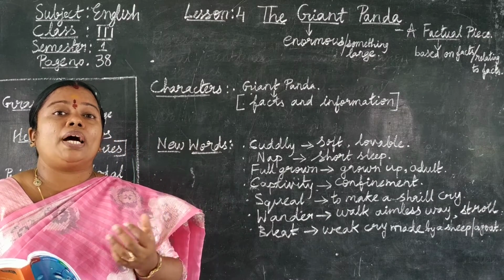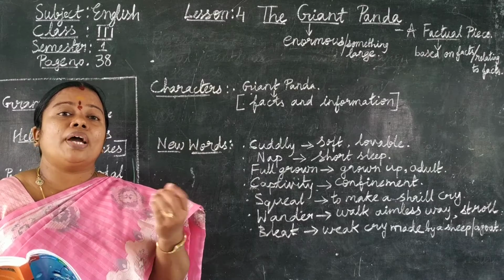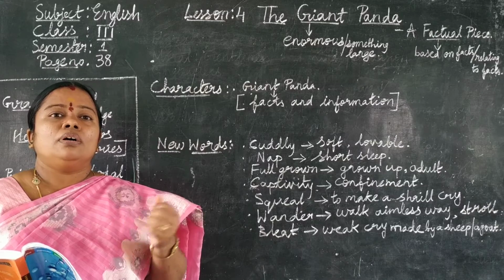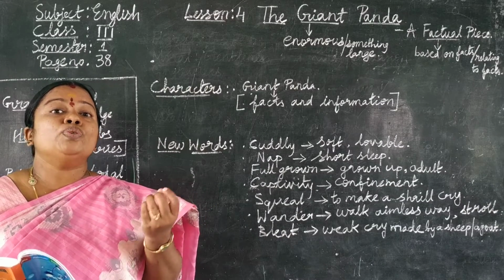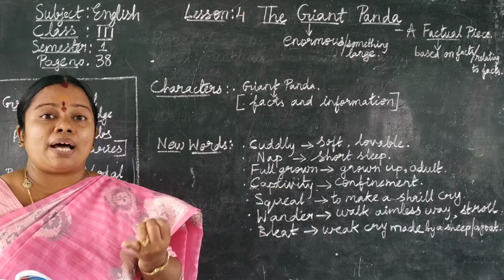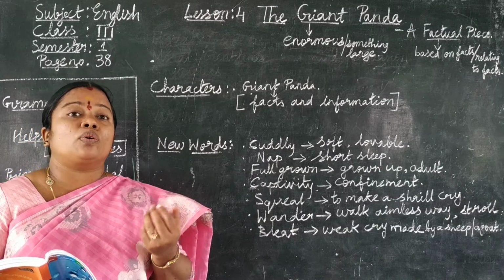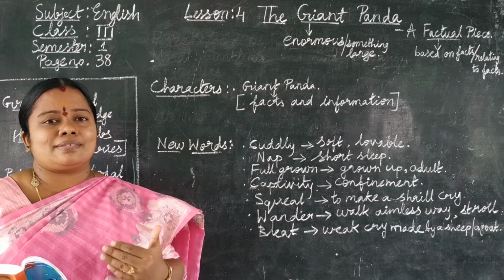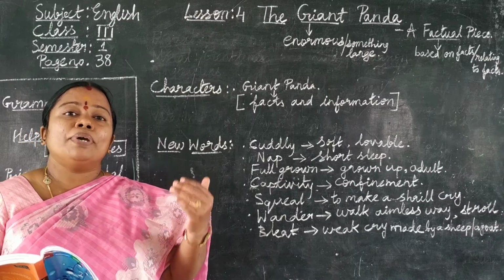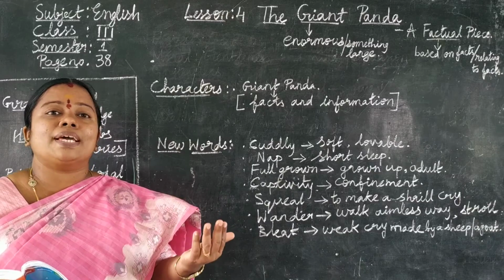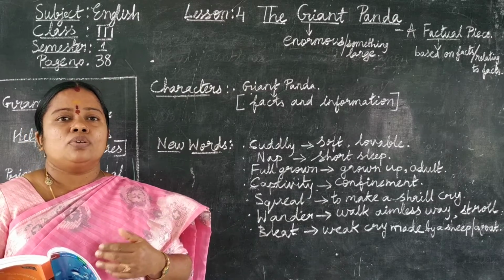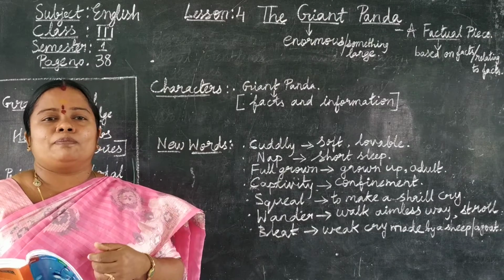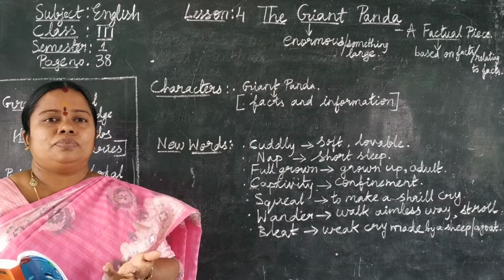So, we have to plant more and more trees and we have to control pollution. We have to reduce the usage of plastic and some electronic items, so that pollution becomes less and the animals can live happily. We have to protect them. Okay.